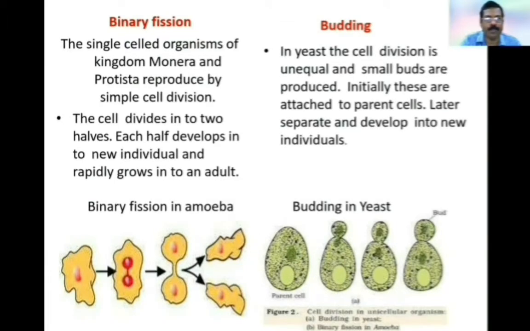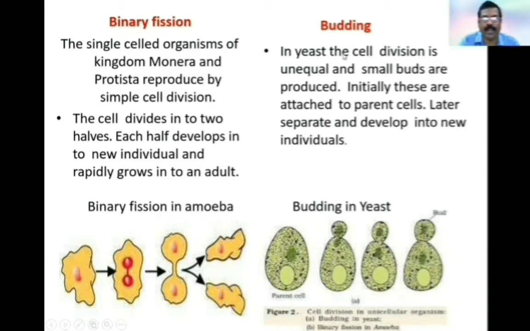Binary fission. It is a method of asexual reproduction. The single cell organisms of kingdom Monera and Protista reproduce by simple cell division. The cell divides into two halves. Each half develops into a new individual and rapidly grows into an adult. In this picture, this is the parent amoeba. This is undergoing binary fission and producing two daughter cells.